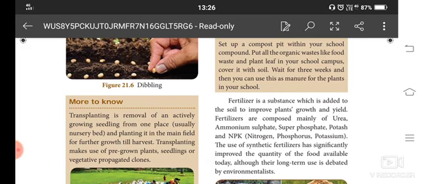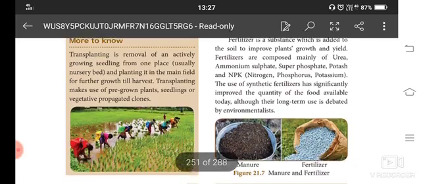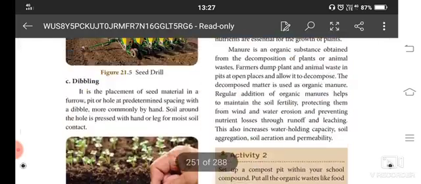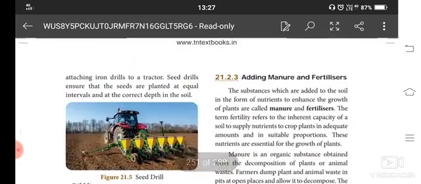Transplanting is the removal of actively growing seedlings from one place and planting them in the main place. So transplanting means we are moving a plant from one place to another. We grow it in one place, and then for further growth, those plants with their roots are transferred to another place.